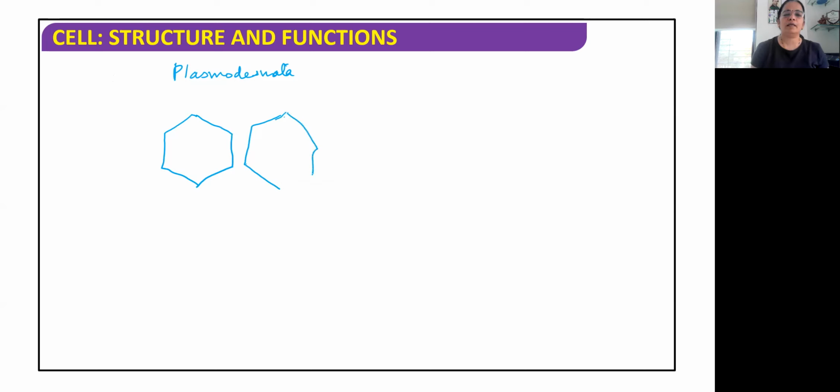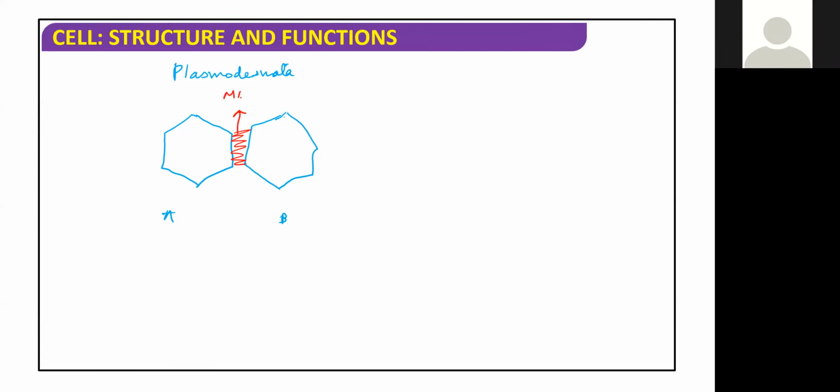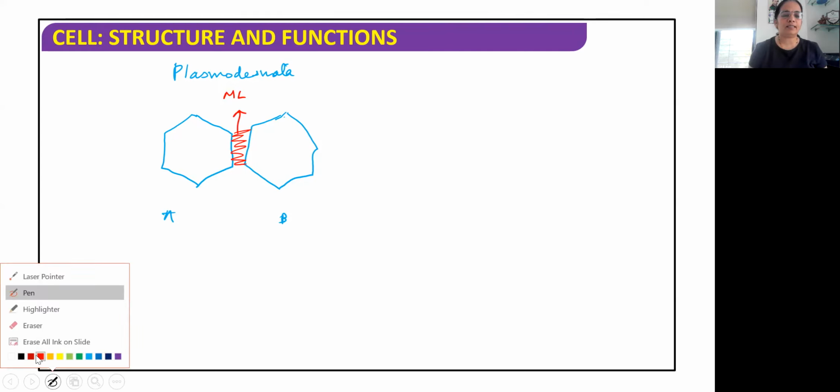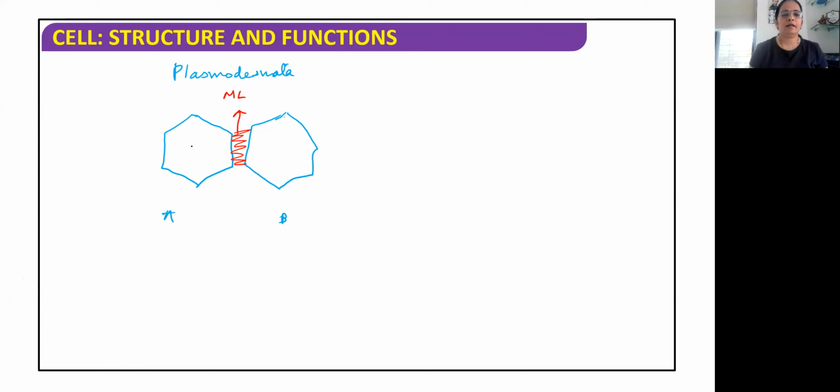So these are two cells, right? Cell A and cell B. Now what I said, in between these two cells A and B, what is this? Middle lamella. Okay. Now here I am drawing the nucleus of one cell. All right. So this is the nucleus of one cell. This is the nucleus of the other cell. Now immediately after the nucleus, what is there?